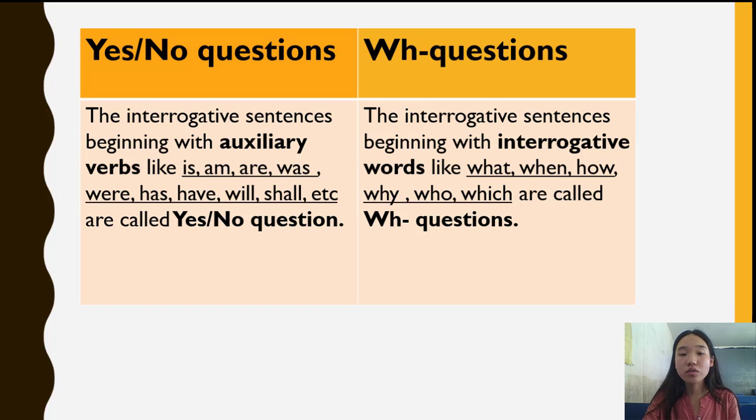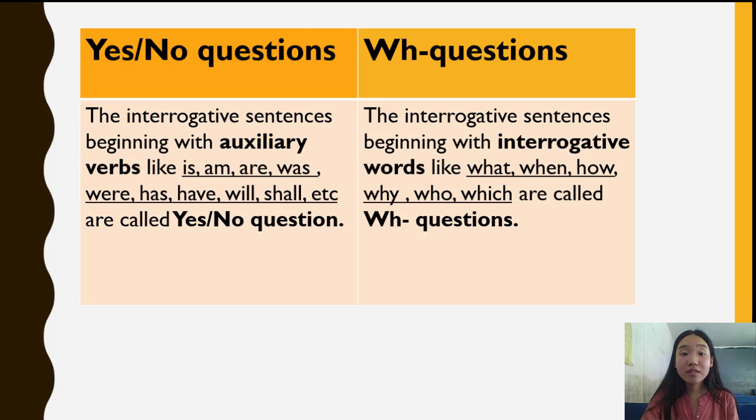are called yes-no questions. So, simply, if an interrogative sentence begins with an auxiliary verb, that kind of sentence is called a yes-no question. And the interrogative sentences beginning with interrogative words like what, when, how, why, who, which are called WH questions. If our interrogative sentence begins with interrogative words like what, when, how, why, who, which, then our sentence will be called a WH question.